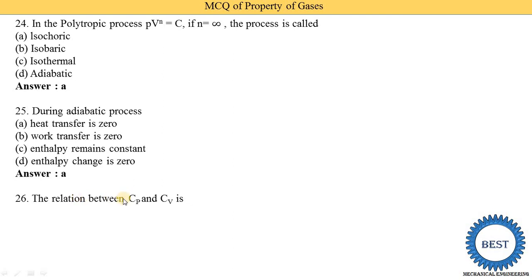The relation between Cp and Cv is: Cp minus Cv is equal to R, Cv minus Cp, option C, Cp plus Cv is equal to R, and option D, Cp into Cv. So we know that option A is the correct answer. That is, specific heat at constant pressure minus specific heat at constant volume is equal to R. We already studied this MCQ.